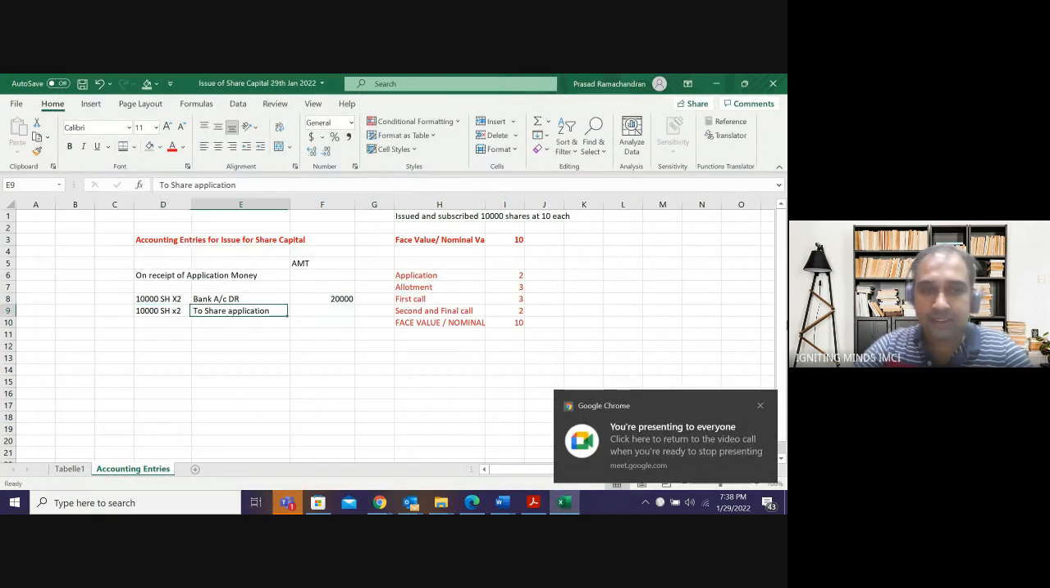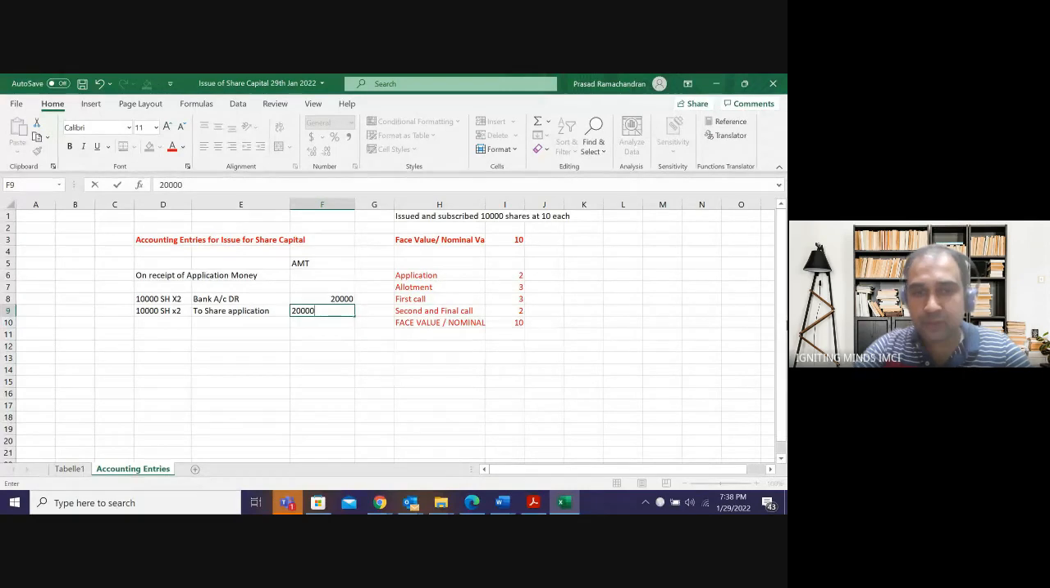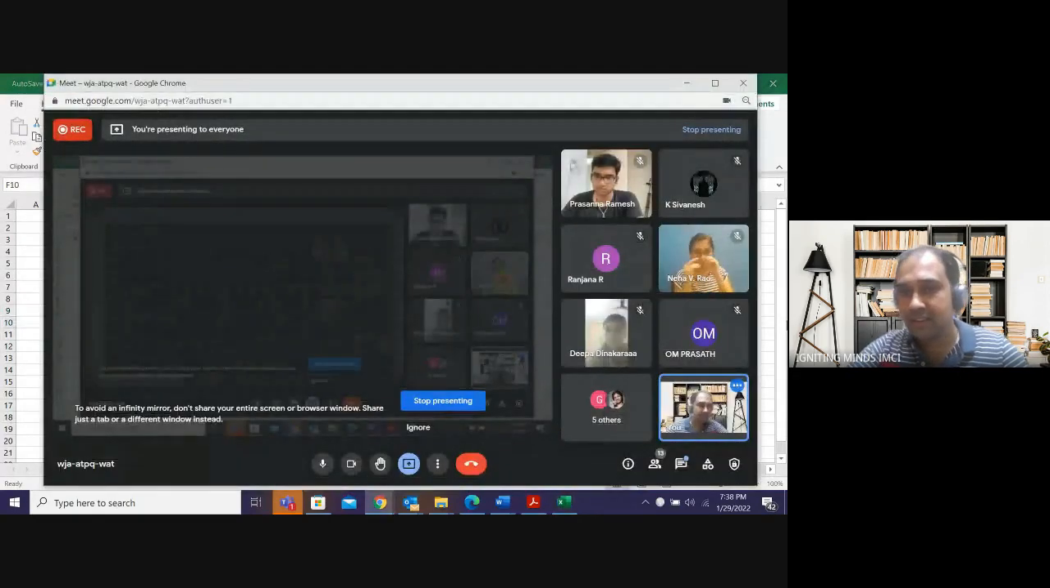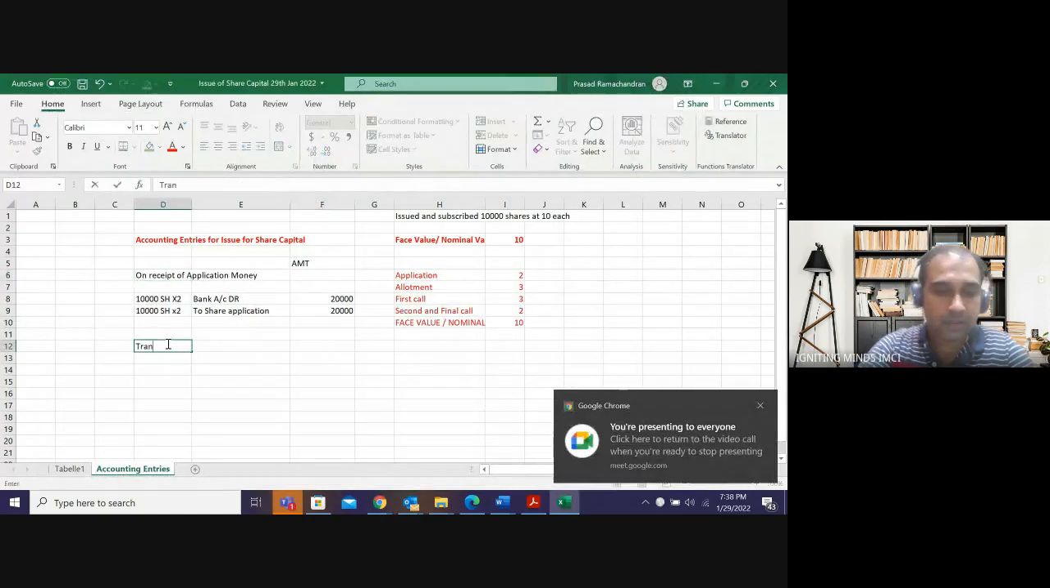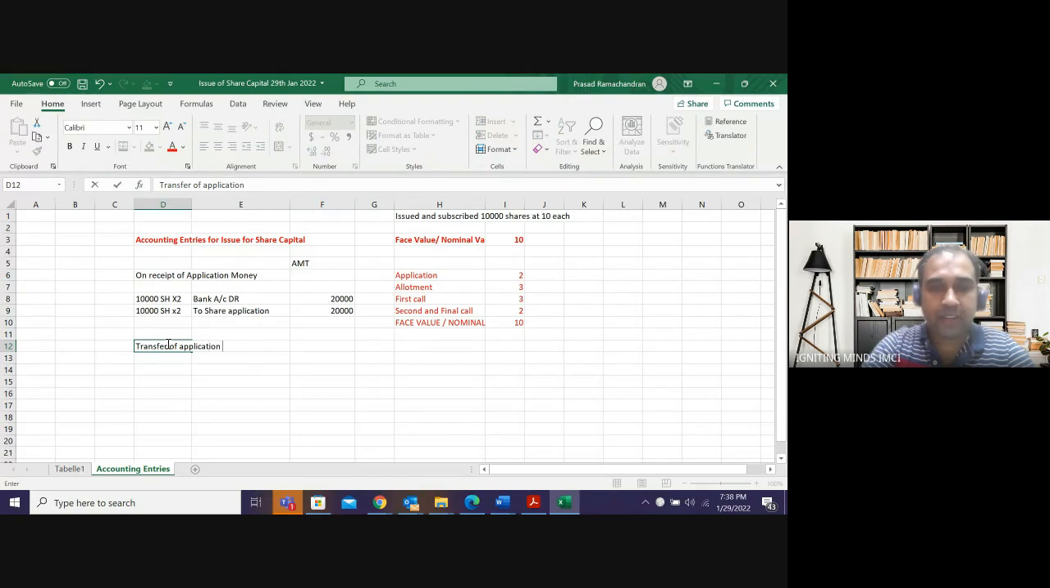10,000 shares into 2 rupees, 20,000. It is actually not a liability. It will be converted to capital. The next entry is transfer of this application money to capital, to equity share capital.